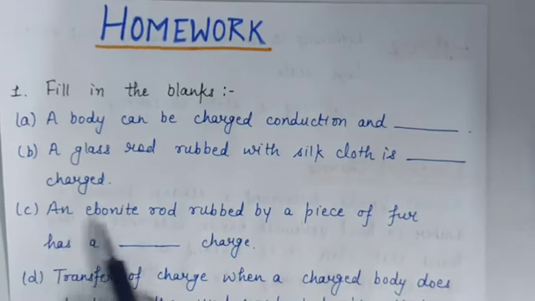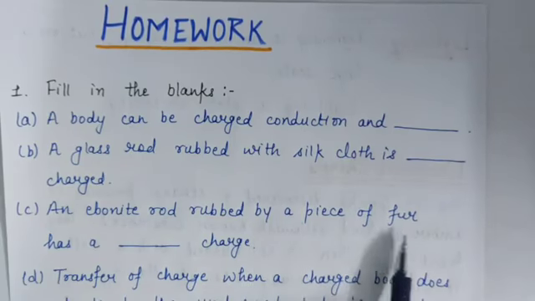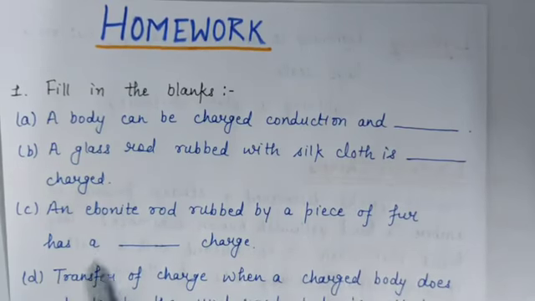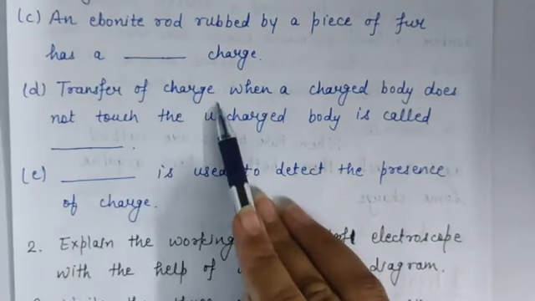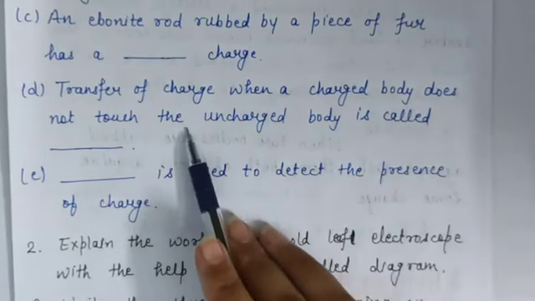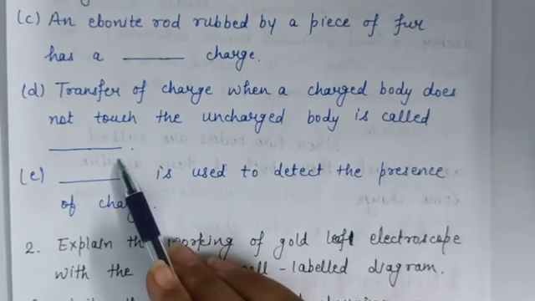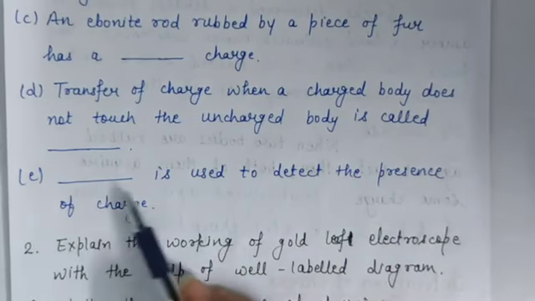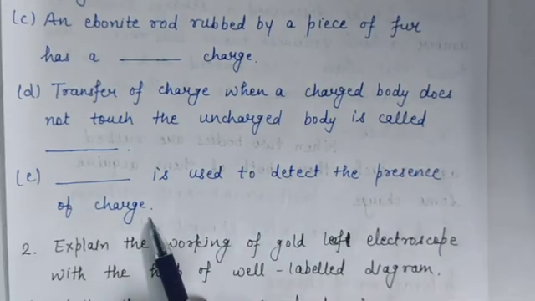C part, an ebonite rod rubbed by a piece of fur has a dash charge. D part, transfer of charge when a charged body does not touch the uncharged body is called dash. E part, dash is used to detect the presence of charge.